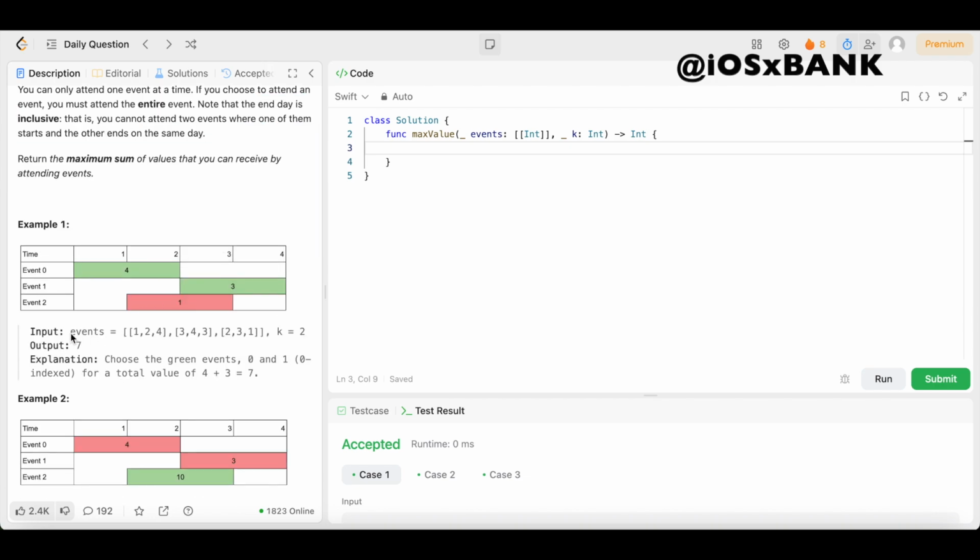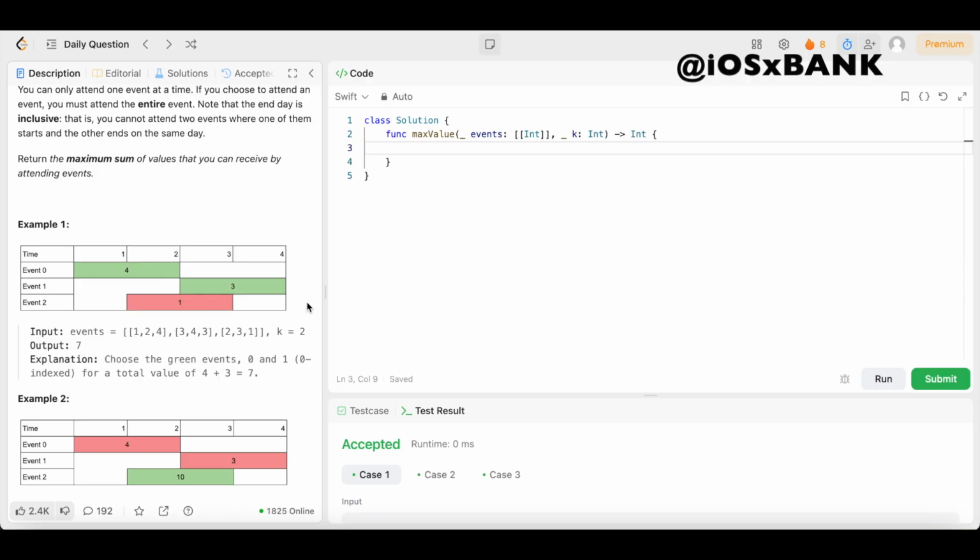In example one, we have our input events equals a 2D array of integers. First array being 1, 2, 4. Second array being 2, 3, 1... Third array being 2, 3, 1, and k equals 2. Our output is 7. Our explanation says choose the green events 0 and 1, 0 indexed, for a total value of 4 plus 3 equals 7.